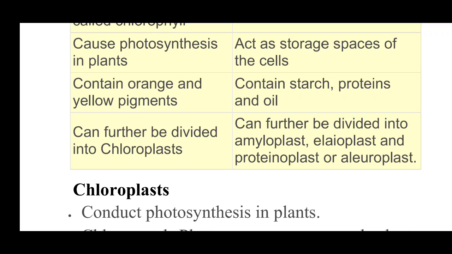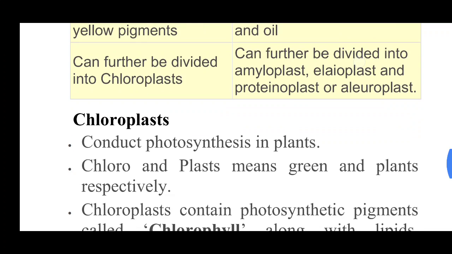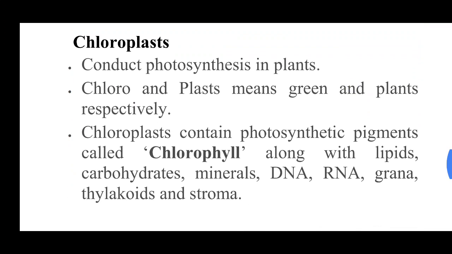So you don't have to go into detail of this. Just know the basic difference between chromoplast and leucoplast. Chromoplast is colored and leucoplast is colorless. Chromoplast gives orange and yellow color. It contains chloroplast, and the leucoplast helps in the storage of starch, fat, proteins, and oil. Now next we will study about chloroplast.